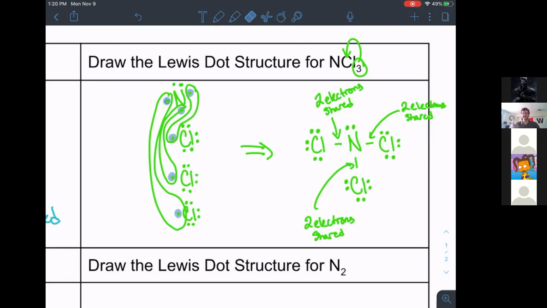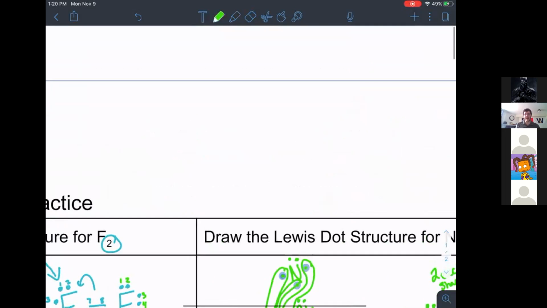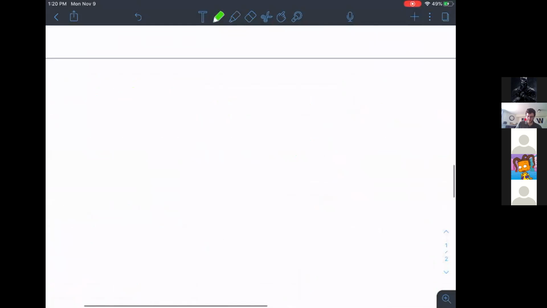I have a question. Yeah, Dion. For the ionic bonds, what would it look like? Would it look like this? Because you said we need to know the difference between what they look like. So the ionic bonds are between, let me actually do it below. I'll run out of room.